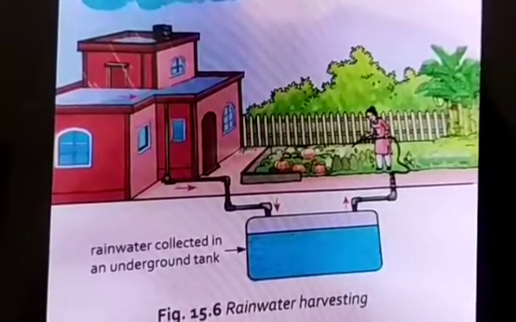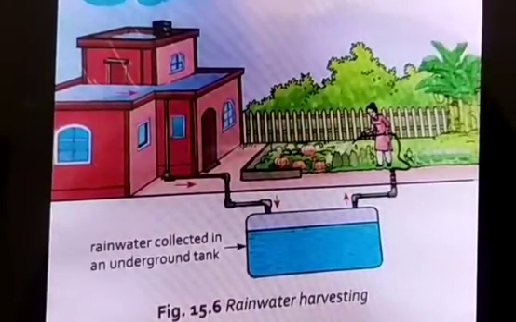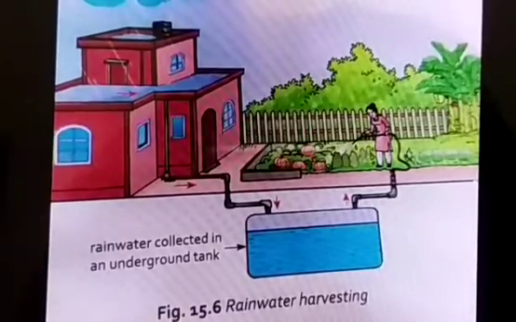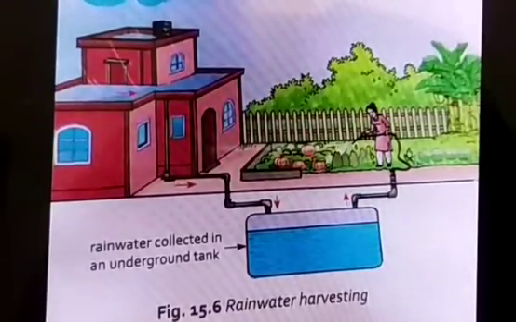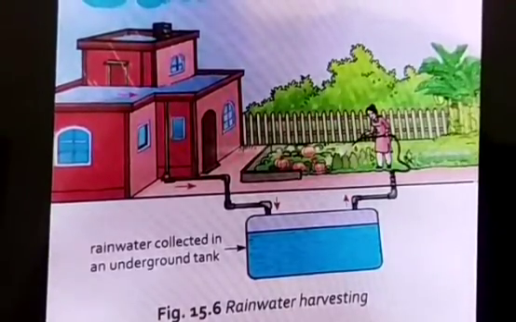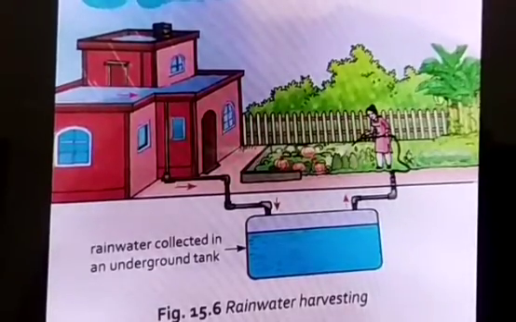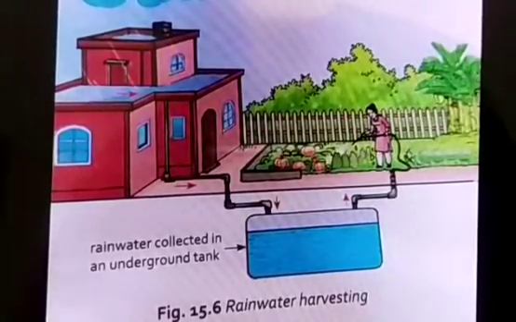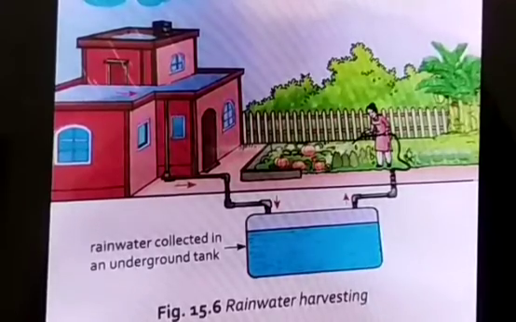Now we learn about conservation of water. What is the meaning of conservation? That is, we have to save the water. Conservation of water refers to its wise use and prevention of its wastage. We should see how much we have to use, and use accordingly, and we should prevent wastage. Now there are a few ways in which we can do it.